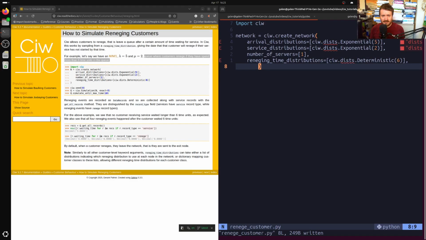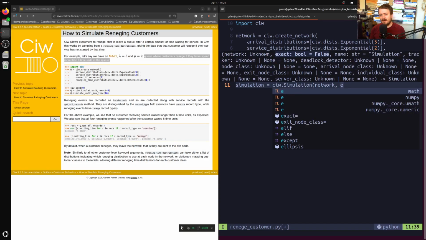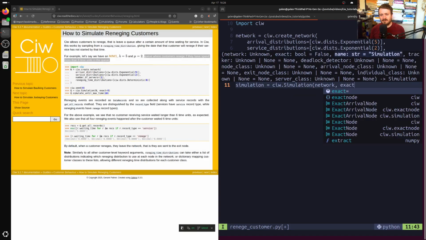So that's our queuing network. Now let's set up the seed, and here we're just going to use a seed of 0. Why not? Because we want to reproduce roughly what they're doing for the sake of example. So we'll define a simulation class instance, and we'll pass in network. And I think that they're doing this mostly to prevent a numerical issue that could have come up in this example when they made this example.